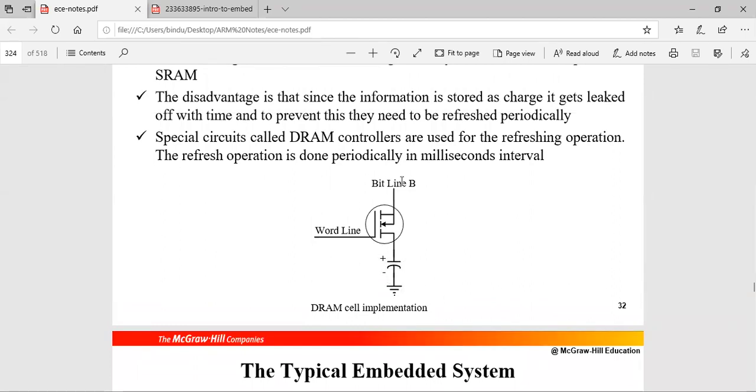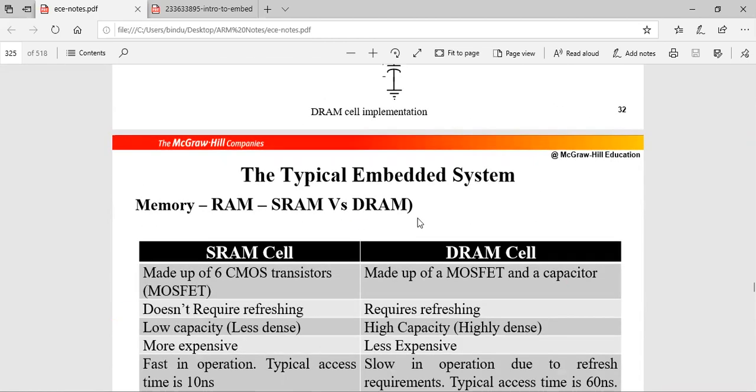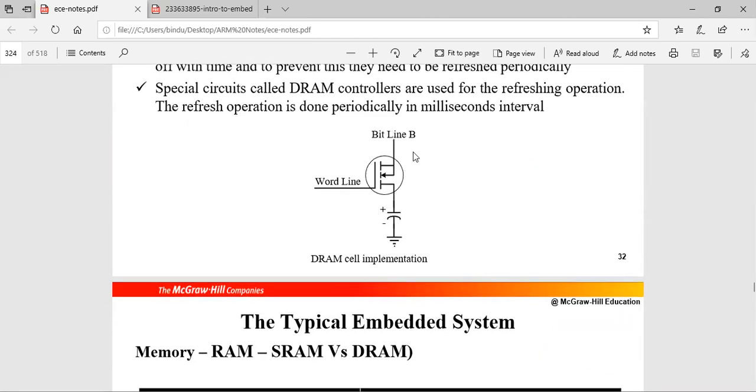So it is always necessary to use refreshing circuits, so that you can read the data available on the cell. That is about the DRAM cell. Whatever data you write or read is available in the form of charge stored by the capacitor. So refreshing circuits will be used here in order to retain that information.